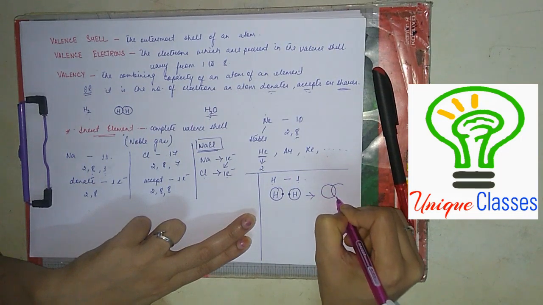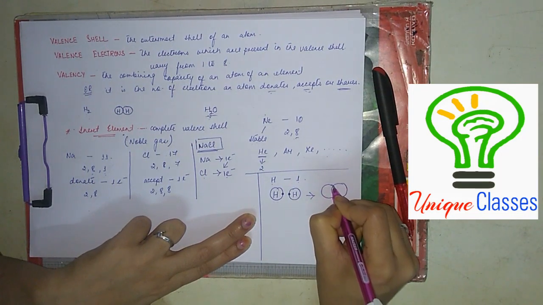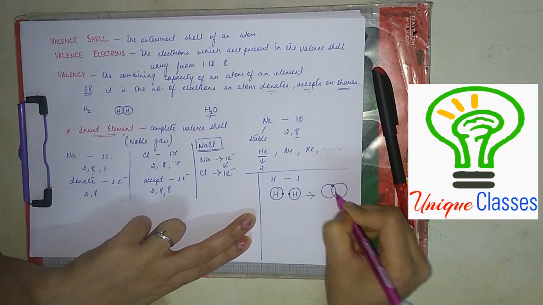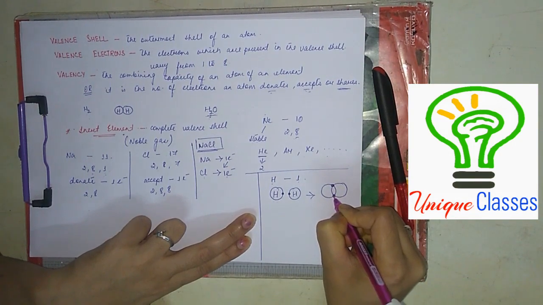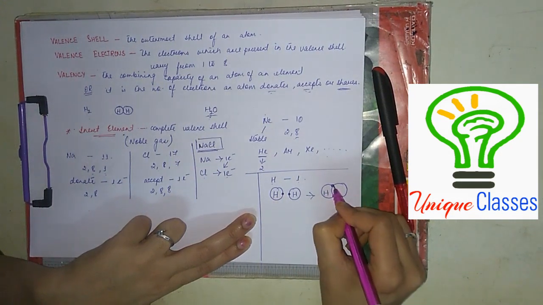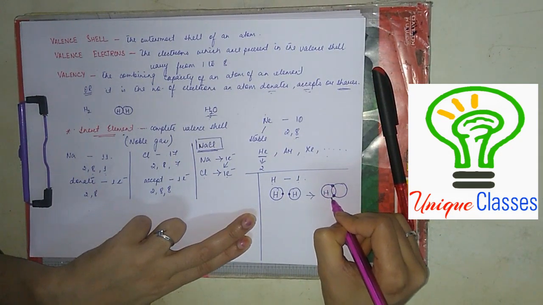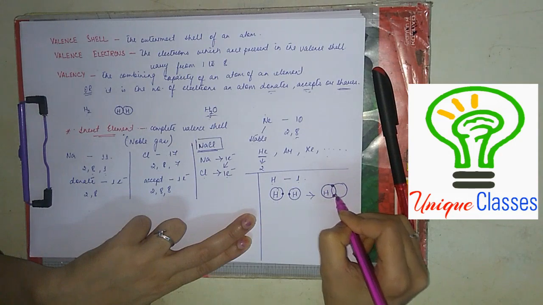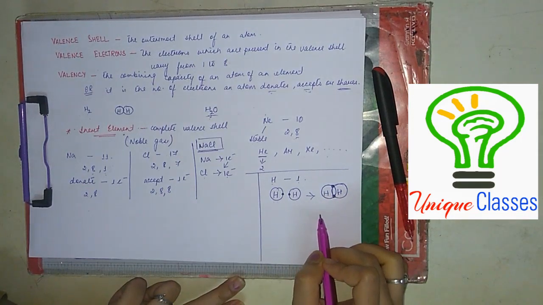See, this way if they share, what will happen? This hydrogen got 2 electrons. This hydrogen also got 2 electrons by sharing.